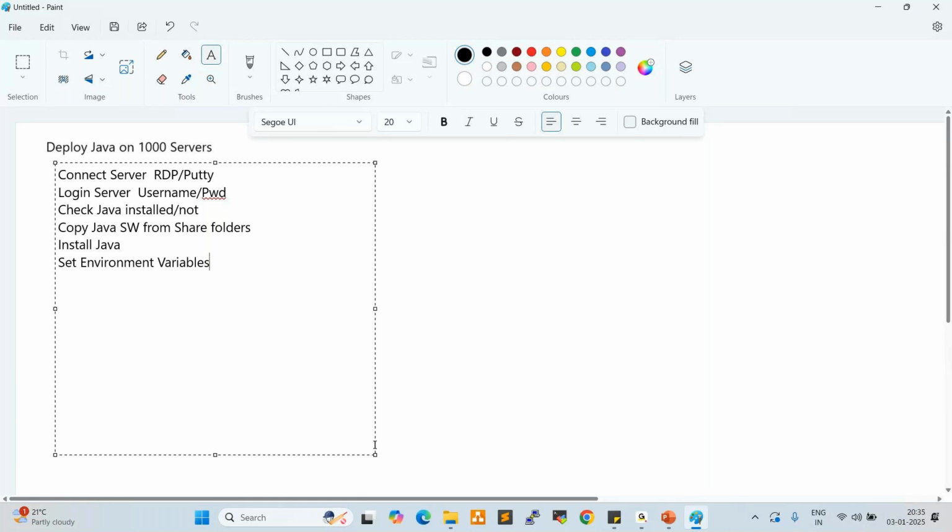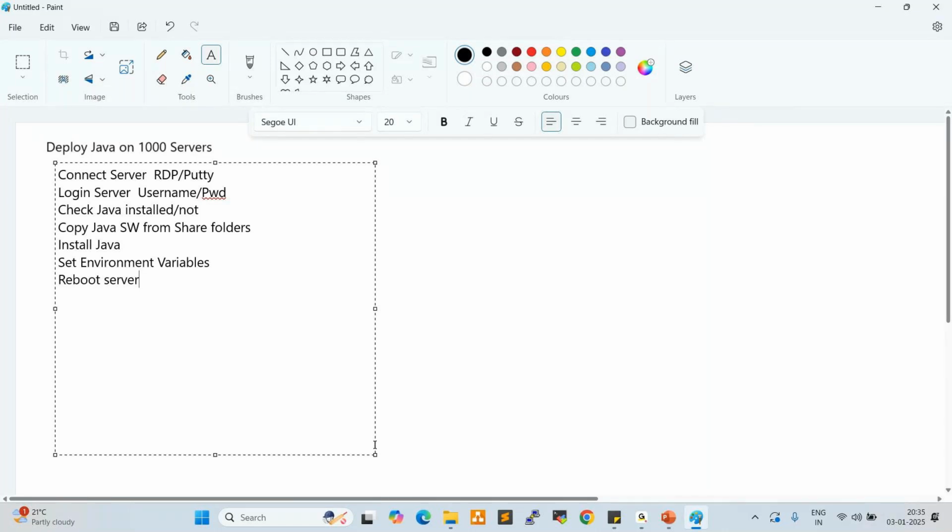So finally, we need to reboot the server. Reboot or restart, both are the same. So why do we require a restart here? Once we deploy the application, we need to restart the server, right? Because the changes will be reflected once you restart the server. So these are the steps we need to follow if you want to perform the manual way, manual Java deployment, right?